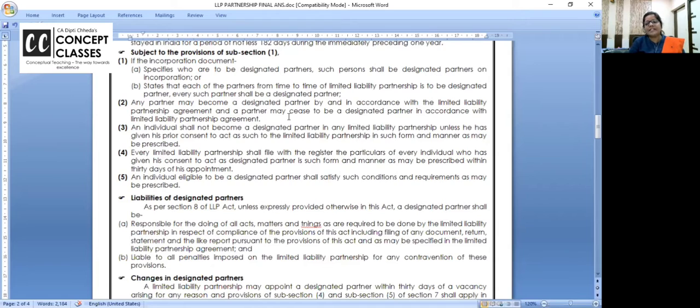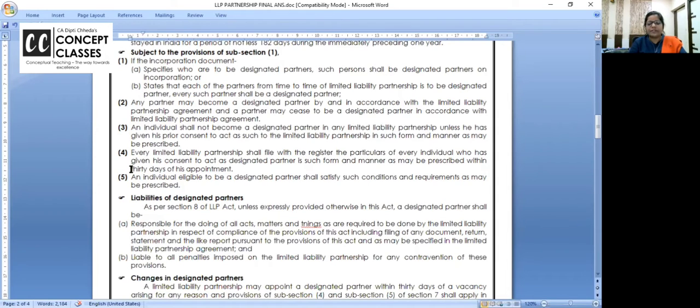Any partner may become designated partner in accordance with the LLP agreement, and a partner may cease to be designated partner in accordance with it. They can have a rotation, like 3 years you be the designated partner, then they can have their own rules. An individual shall not become a designated partner in an LLP unless he has given his prior consent to act as such to the LLP. He should agree, okay, I am agreeing to be a designated partner. Every LLP shall file with the registrar particulars of the individual who has given his consent within 30 days.